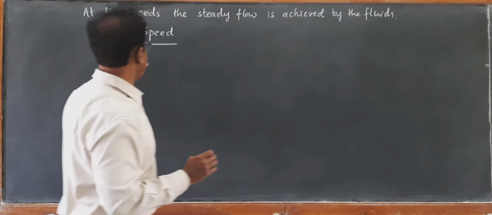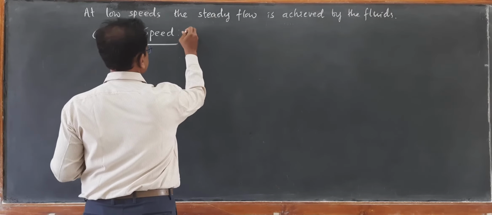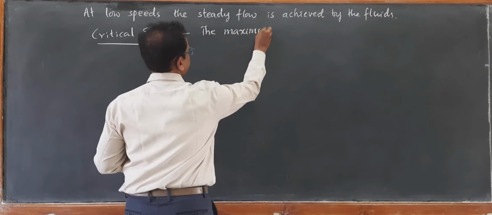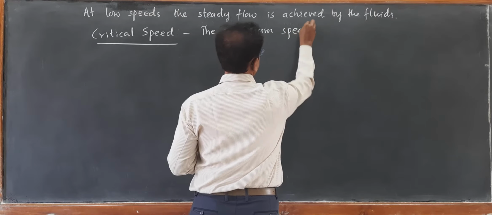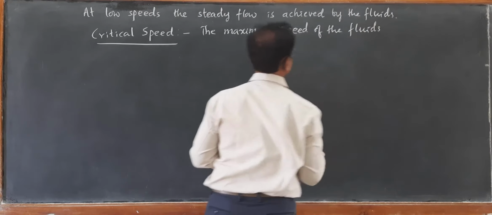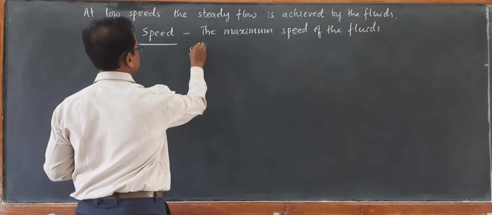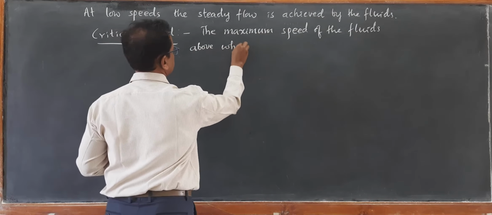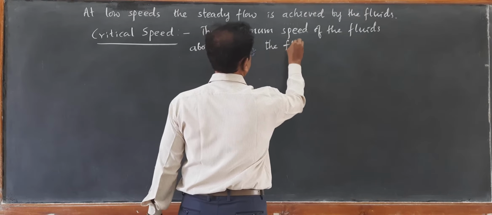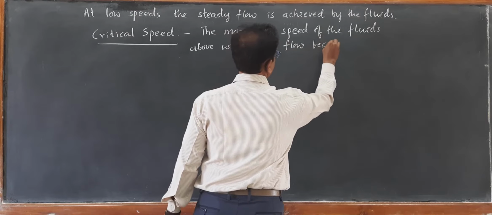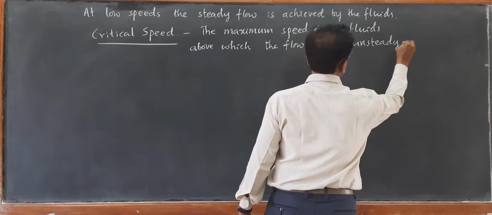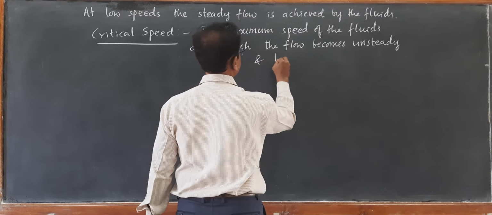So we will define what is critical speed. The maximum speed of the fluids above which the flow becomes unsteady and turbulent.